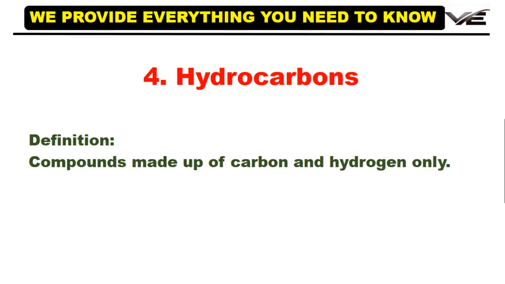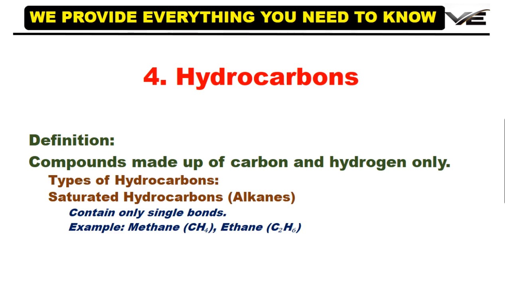Hydrocarbons are compounds made up of carbon and hydrogen only. Types of hydrocarbons. Saturated hydrocarbons, alkanes, contain only single bonds. For example, methane CH4, ethane C2H6.